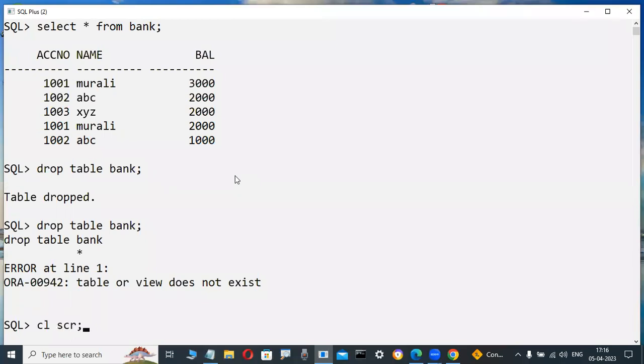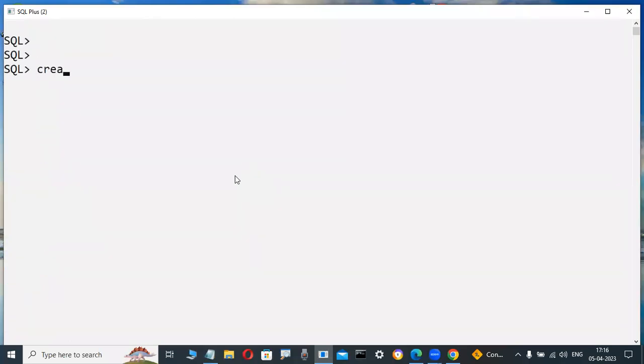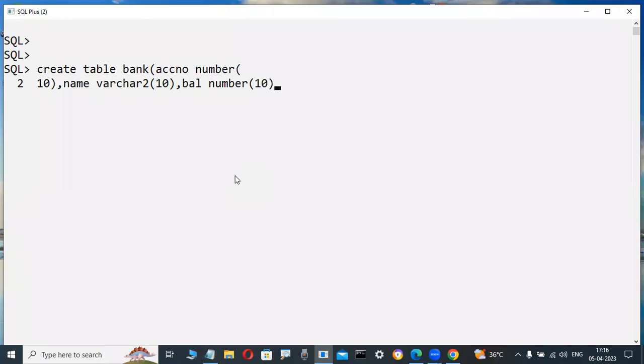Suppose there is a bank table. Don't write it down, just observe. You may not have an idea what a bank table is. Bank means account numbers are there. I'm taking one or two values. Don't worry, these are things you will become familiar with. This is the way you create tables in a real-time project, in table format. These are all things we are learning in our course.